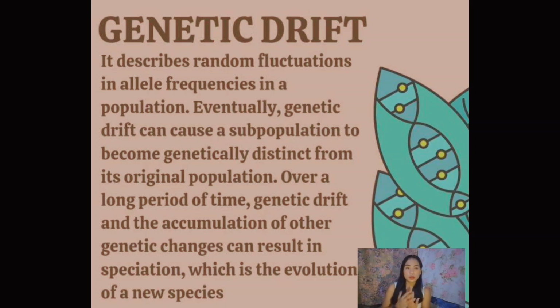Third, we have genetic drift. What is genetic drift? Genetic drift, also known as allelic drift or the Wright effect, is the change in frequency of an existing gene variant in a population due to random chance. Genetic drift describes random fluctuations in the number of gene variants in a population. Genetic drift takes place when the occurrence of variant forms of a gene called alleles.